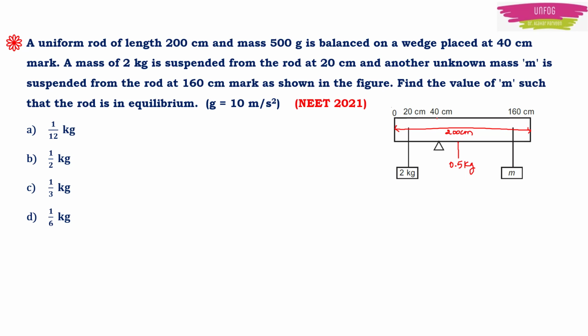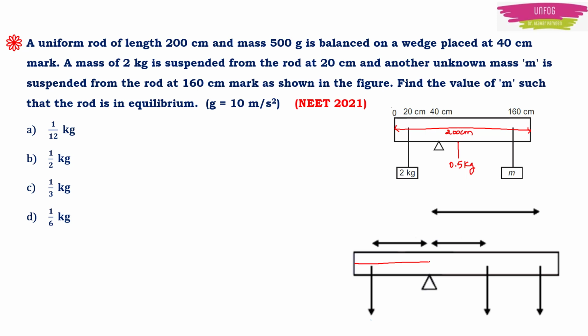So now we can redraw this diagram by mentioning the distances of the suspended masses from the wedge. See here, in the question it was told that the wedge is placed at 40 centimeter, but the mass 2 kg is suspended from the rod at 20 centimeter. So this distance becomes 40 minus 20, which will be 20 centimeter.